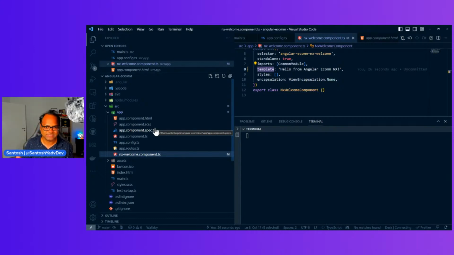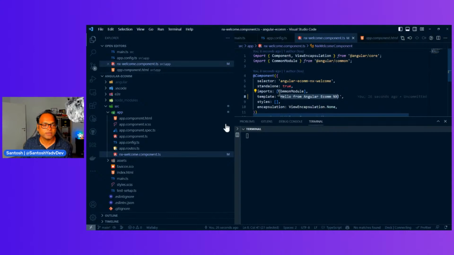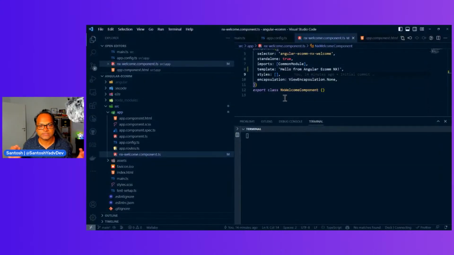In case it is, just prefer having this template property, put it as a string, and that's it. You don't have to create more files. That's the advantage which you get. So, first application created using Nx, and as we saw, this is a single Angular project inside Nx.